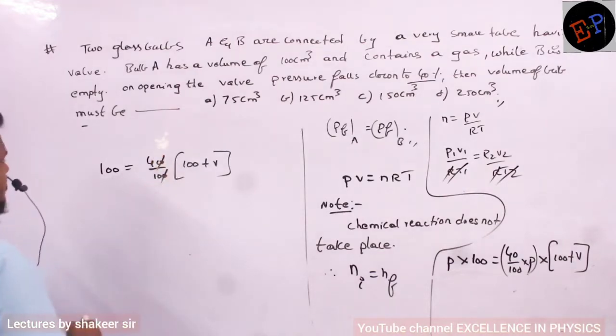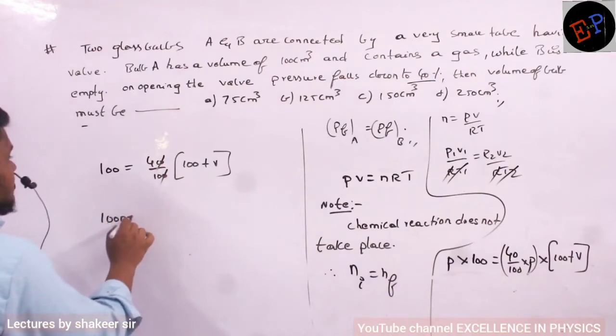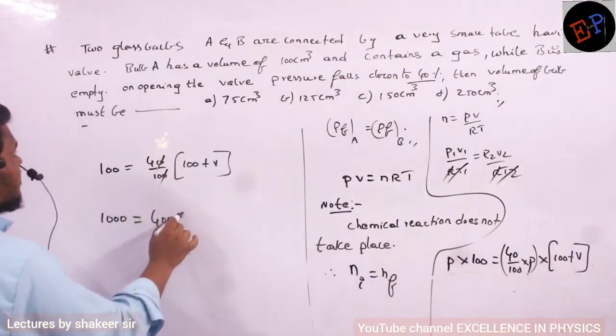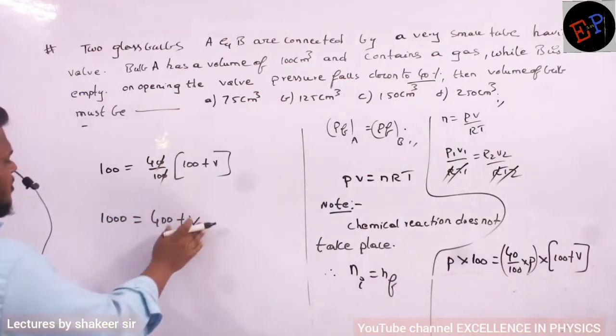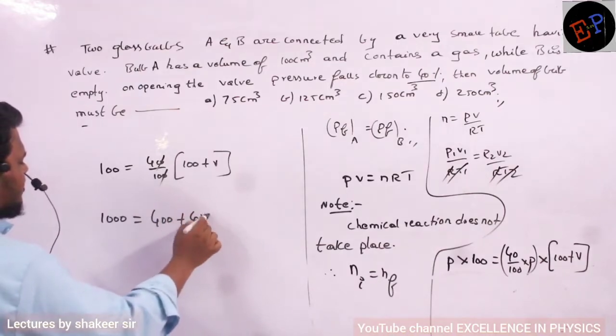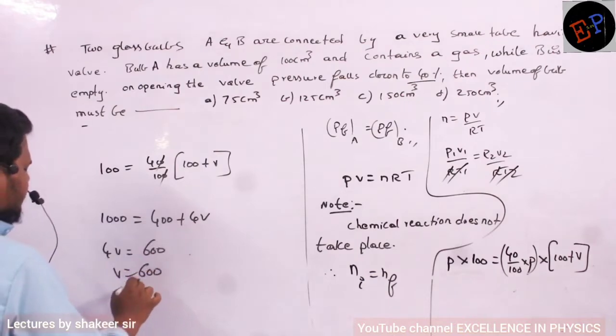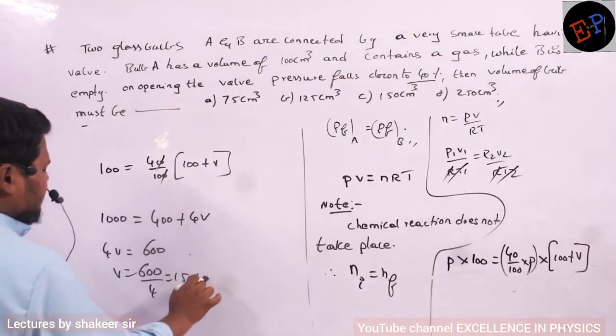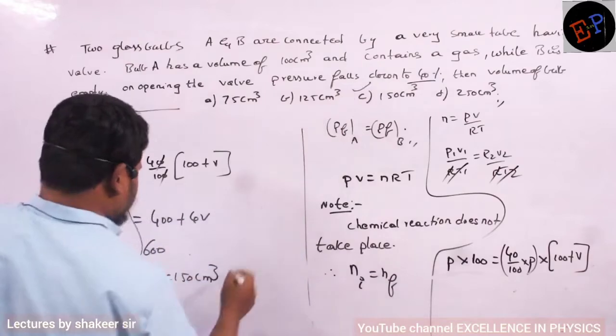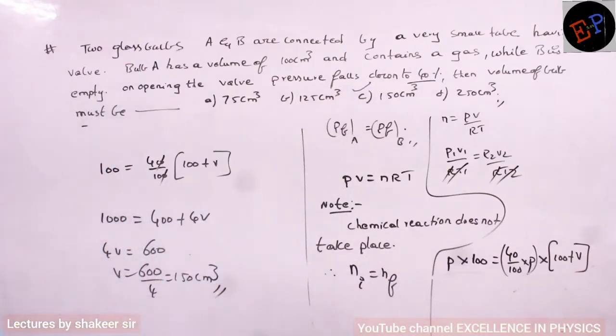The zeros get cancelled, so 1000 equals 400 plus 4V. Therefore 4V equals 600, so V equals 600 by 4, which is 150. 150 centimeter cube is our answer. Understood? Very simple.